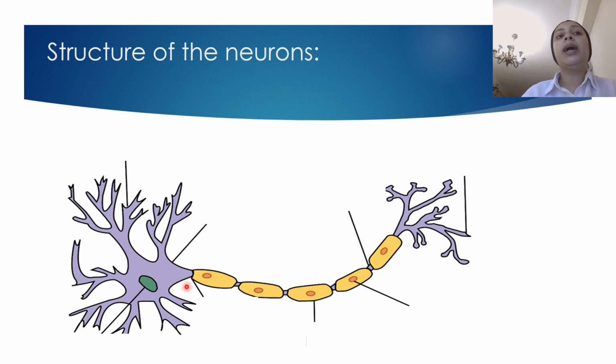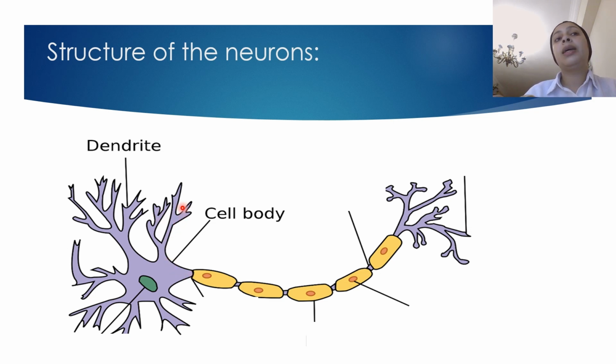Okay? First, we have something called here cell body. Okay? We have the cell body here. Then you can see there are extensions from the cell body. The cell membrane here is extended to increase the surface area of the cell body.